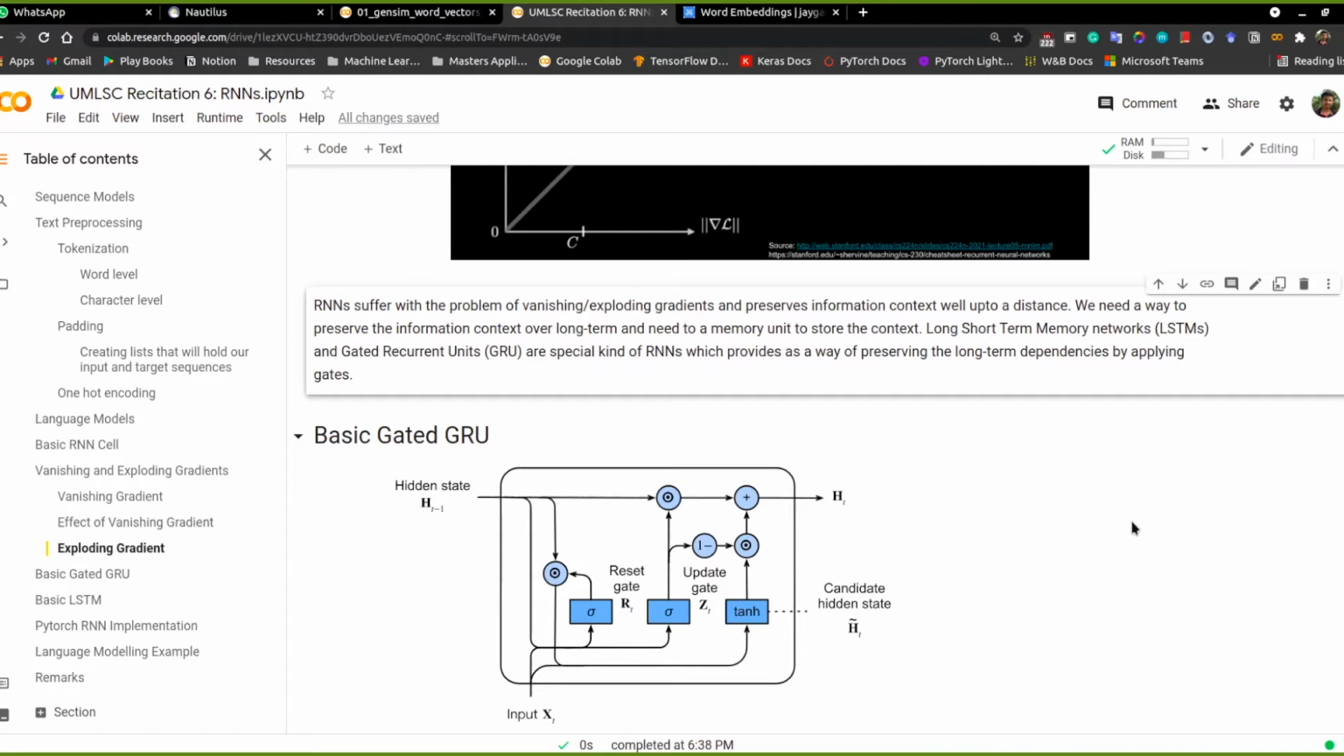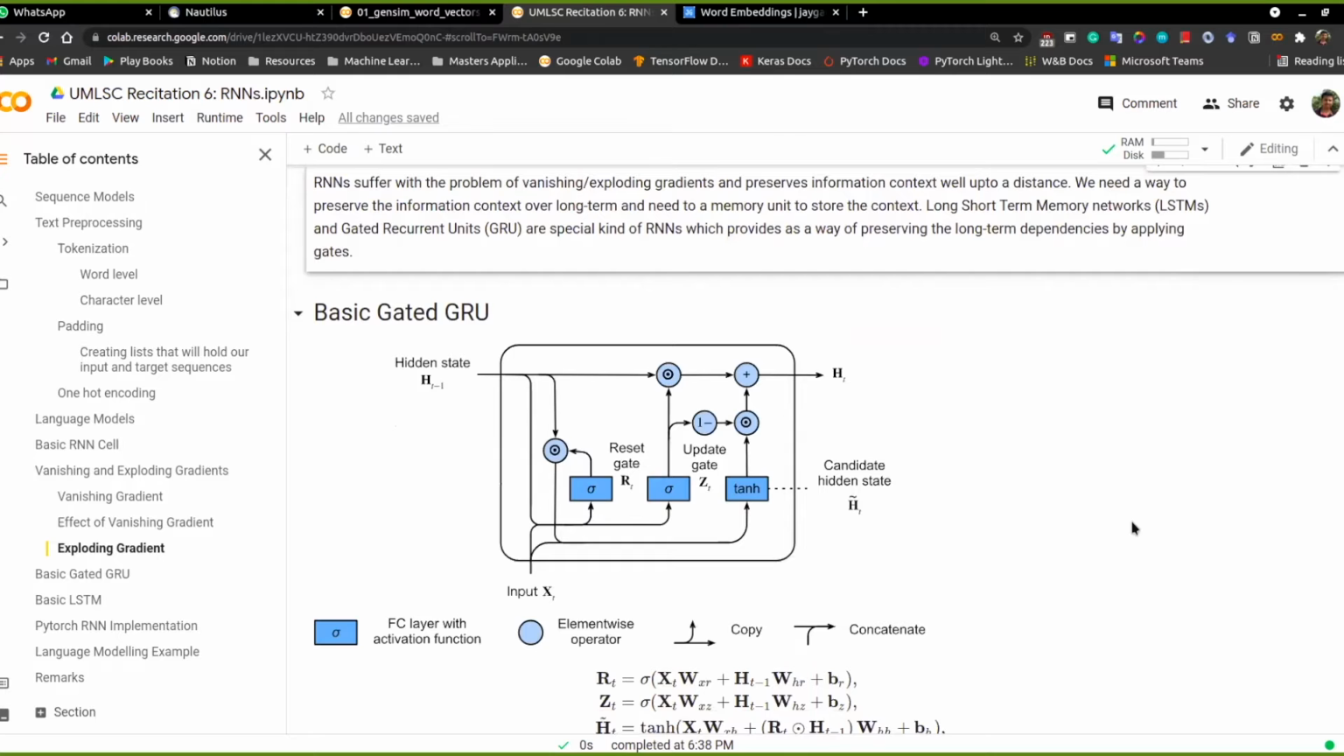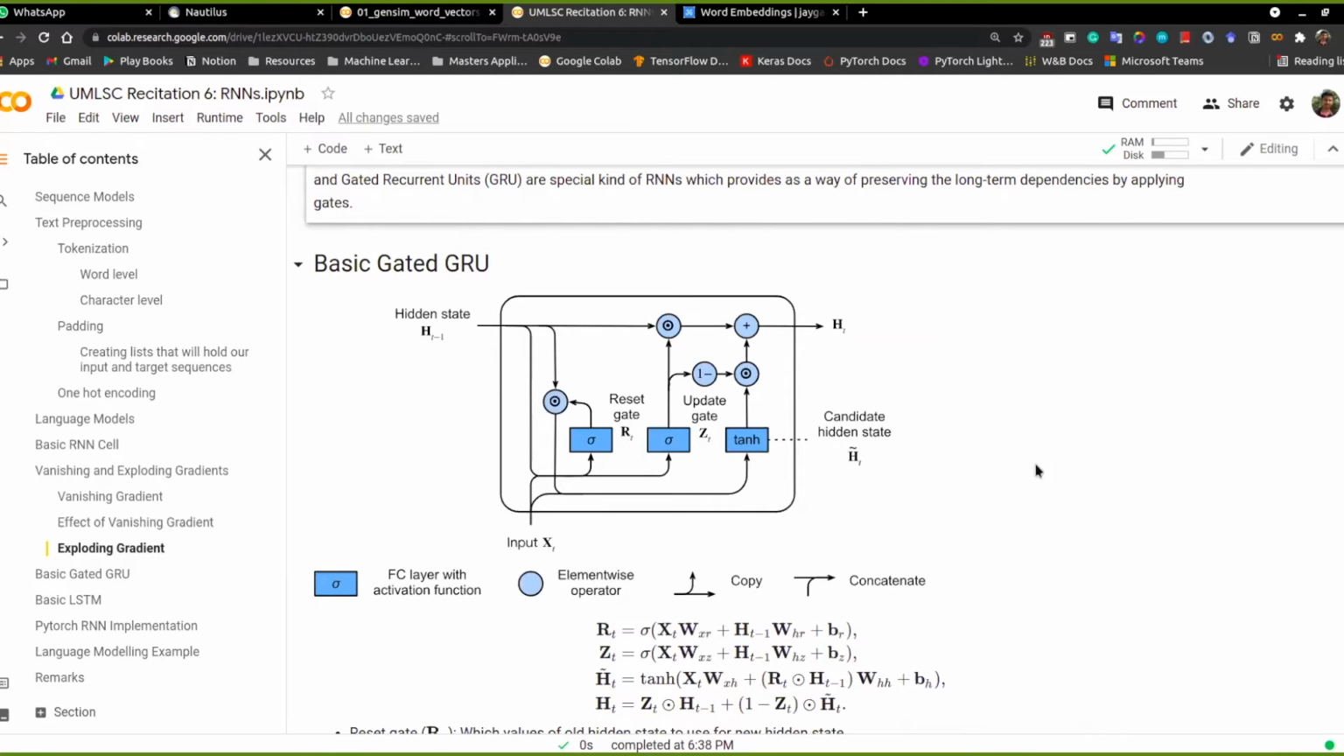So yeah. LSTMs were invented very long before gated recurrent units, but gated recurrent units are very similar to RNNs. So we'll start with that first. What does a gated recurrent unit do?